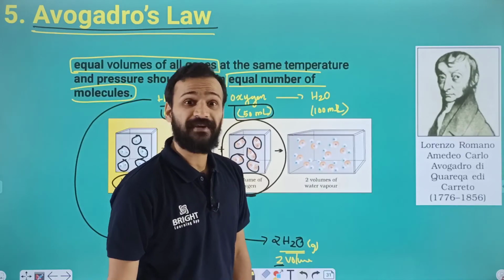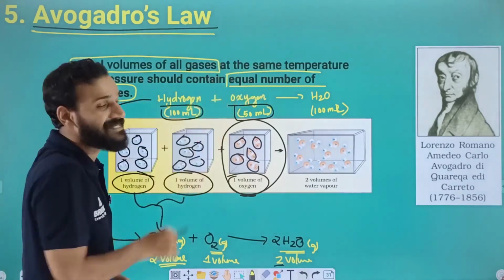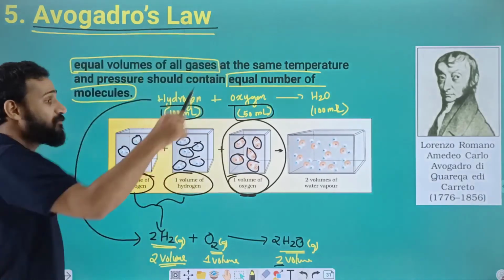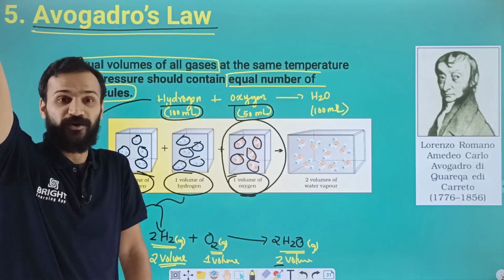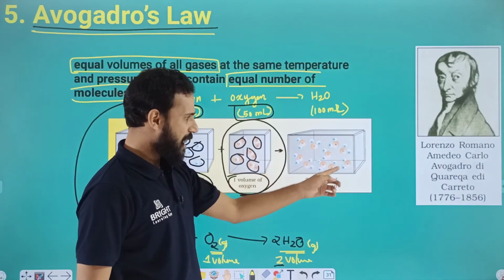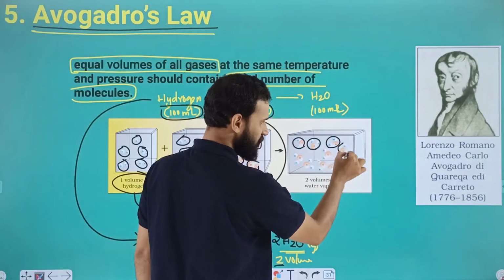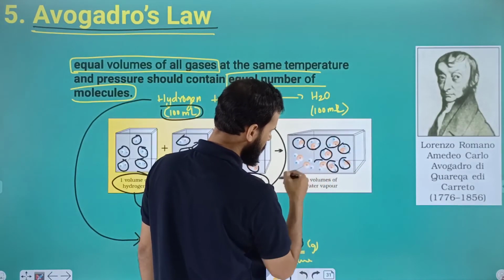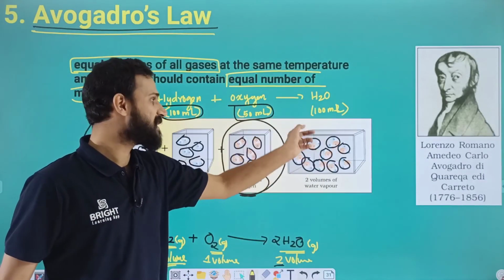So the number of molecules also will increase. That is called Avogadro's Law. Equal volumes of all gases contain an equal number of molecules at constant temperature and pressure. When the number of molecules increases, volume also increases. Volume and number of molecules are directly proportional to each other. So here if you count the number, you will get 1, 2, 3, 4, 5, 6, 7, 8, 9, 10. So we have 10 molecules inside this.